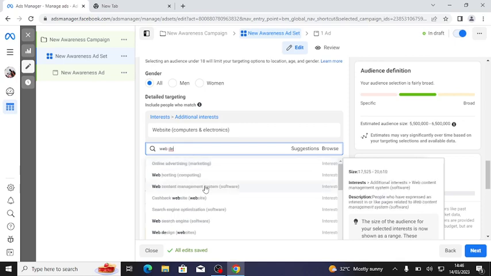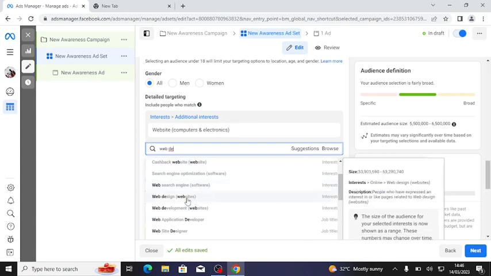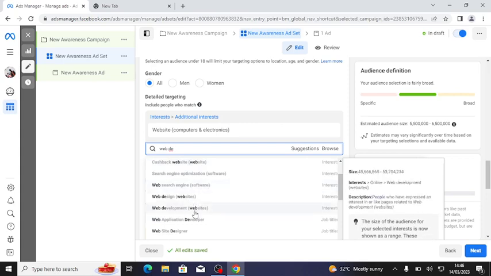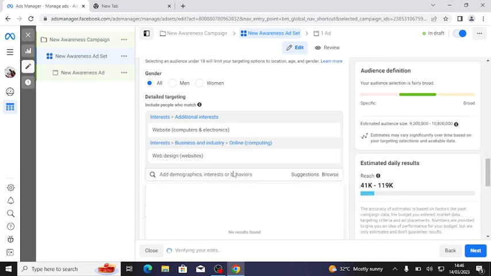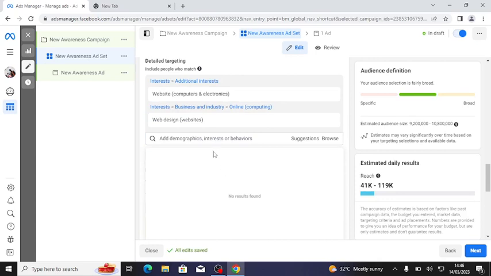Okay, you can see web design, web development. So you can choose anything related to learning web design, when you are selling a course related to that.